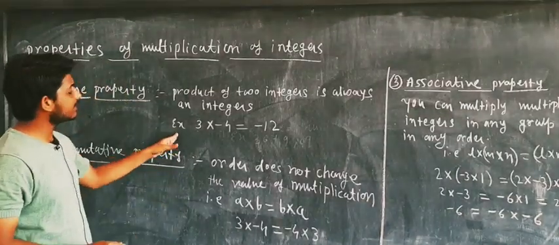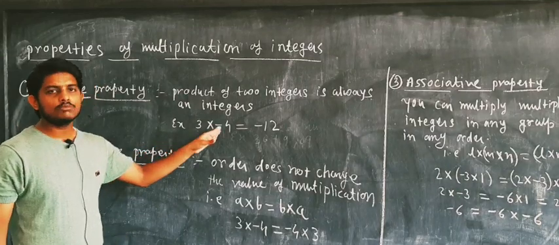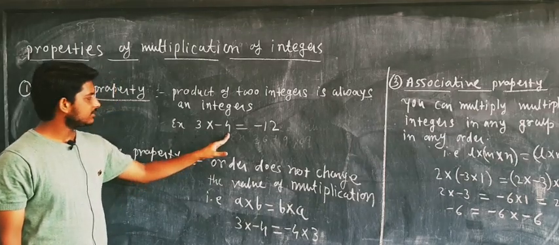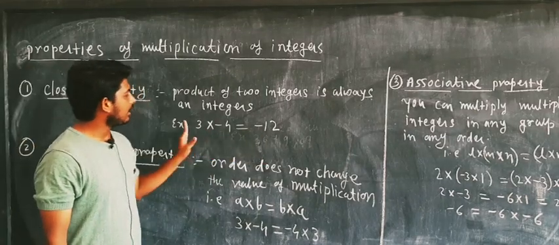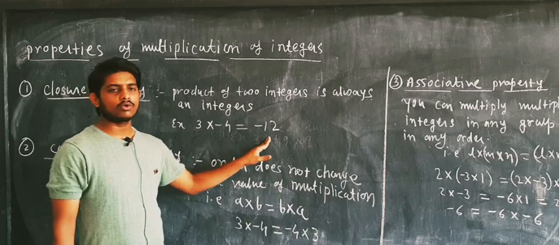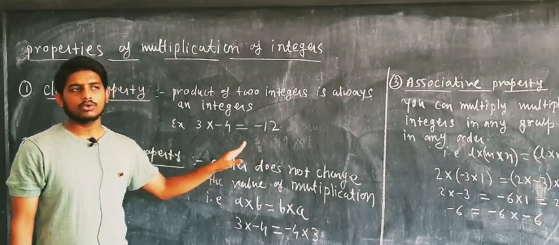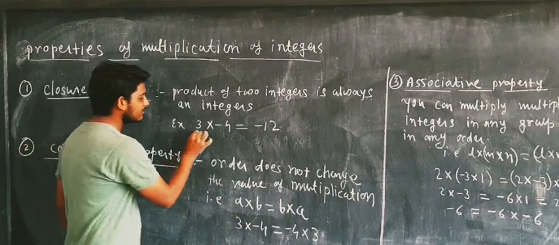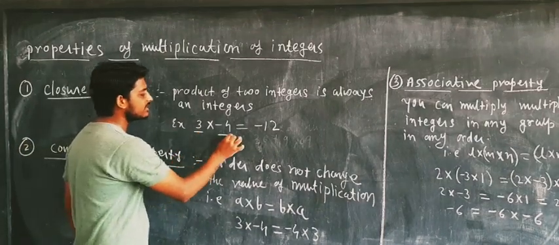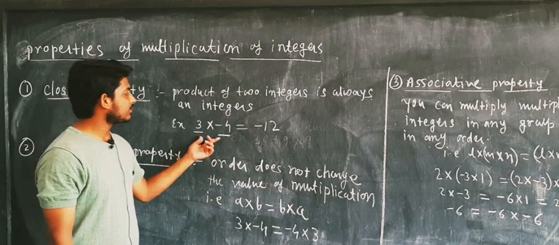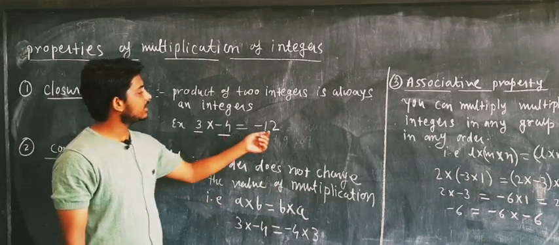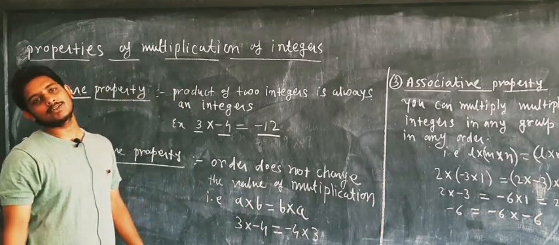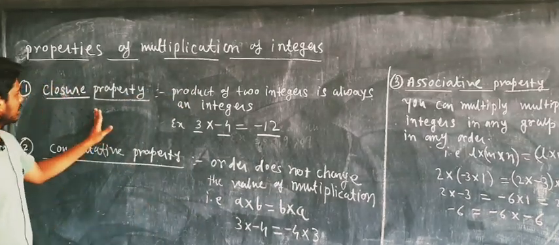One example I have taken here, 3 into minus 4. 3 is an integer, minus 4 is an integer, 3 fours are 12, and the multiplication of plus and minus is always minus, as you all know from class 6. So 3 is a positive integer, minus 4 is a negative integer, and after multiplying these two integers we get minus 12, which is also an integer. So the product of two integers is always an integer. Clear?